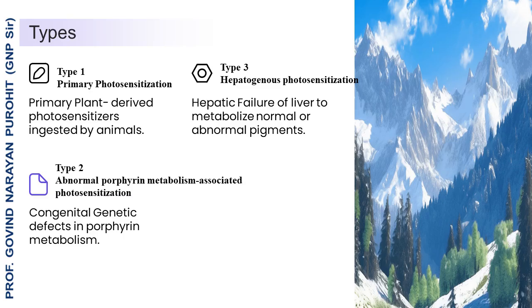Photosensitization is the skin damage caused by sunlight due to the presence of photosensitizing substances in the blood or tissues. There are three types of photosensitization. Type 1 or primary occurs due to plant-derived photosensitizers ingested by animals. Type 2 or congenital occurs due to genetic defects in porphyrin metabolism. Type 3 are hepatogenous, which occurs due to failure of the liver to metabolize normal or abnormal pigments.